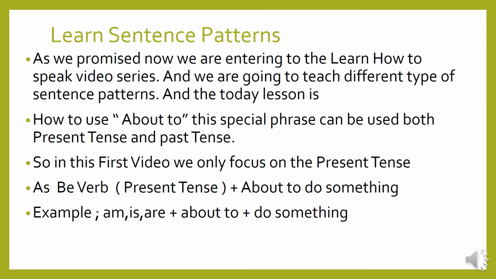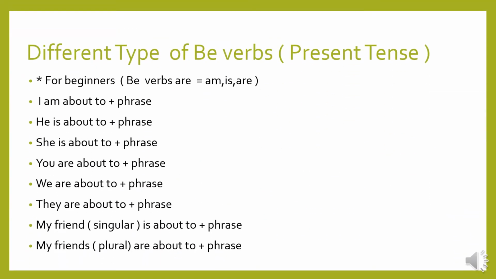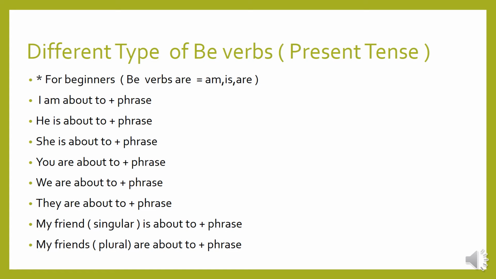Be verb present tense plus about to plus do something. Example: am, is, are plus about to plus do something. As an example, I am going to, or I am about to, like this. So today we are speaking about "I am about to do something." Different types of be verb present tense.